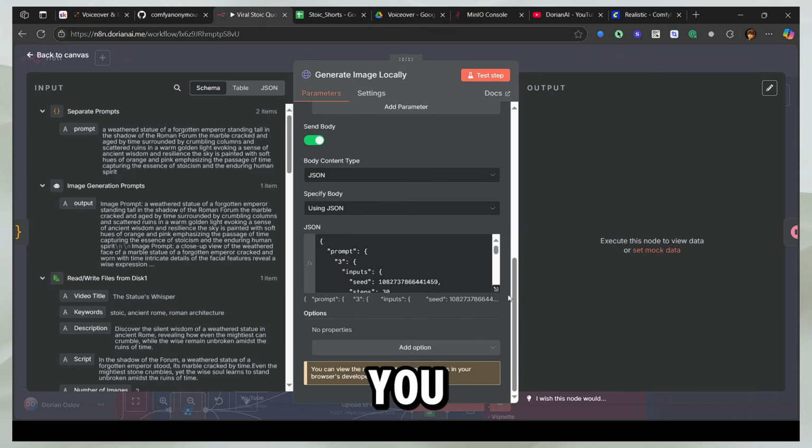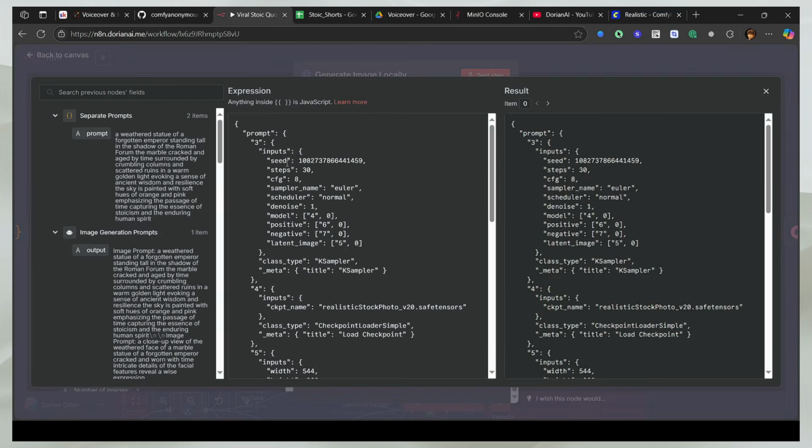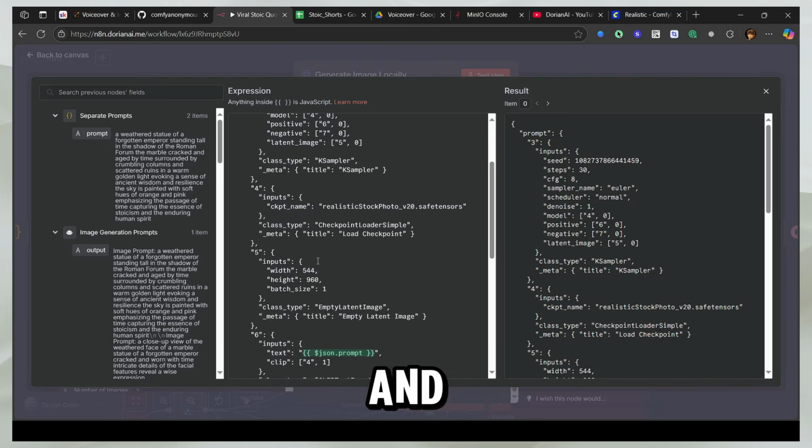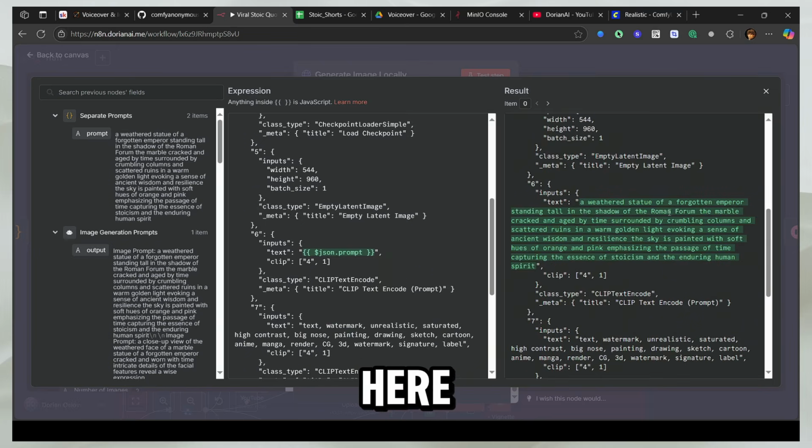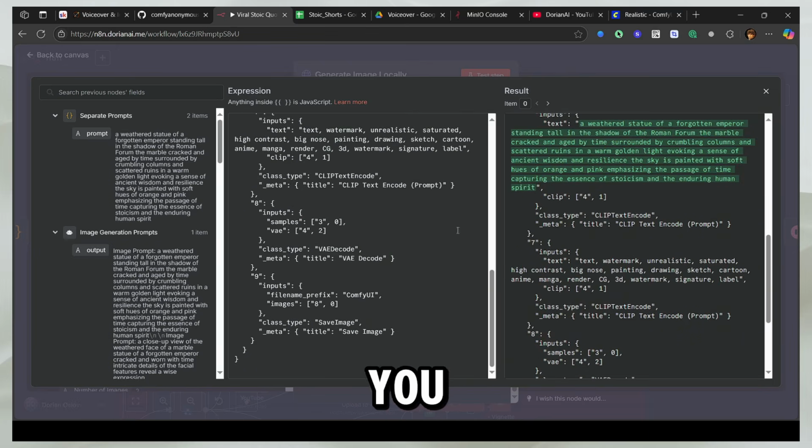And let me show it to you in n8n as well. So firstly, you have the prompts and stuff. Then you have the inputs. You load your saved tensors. Then you enter your prompt. So you can see here, our prompt is loaded. And then you have this file.